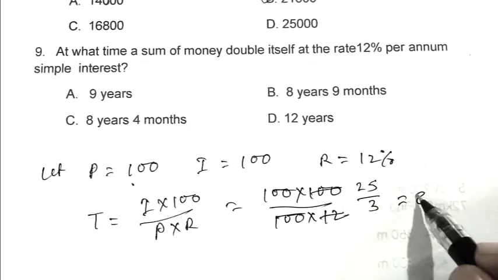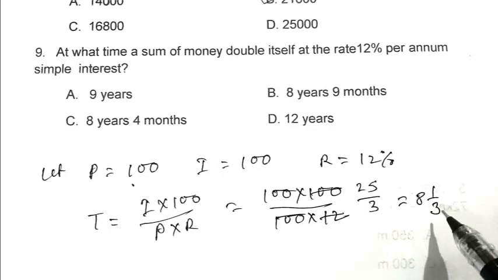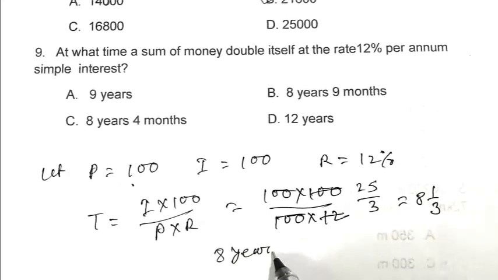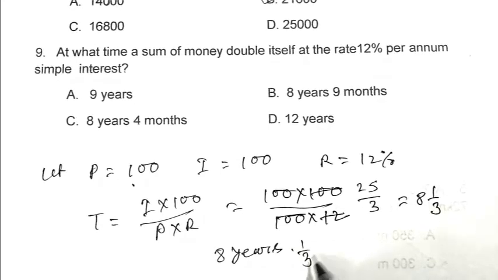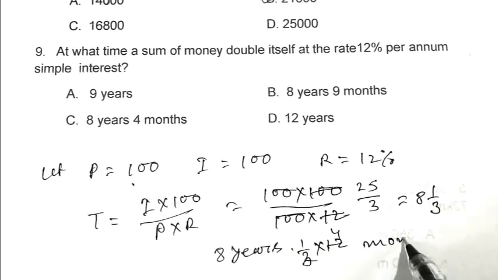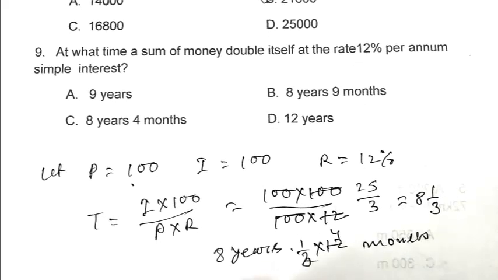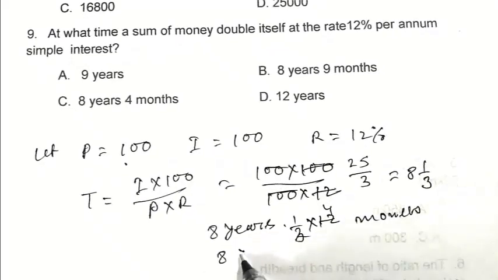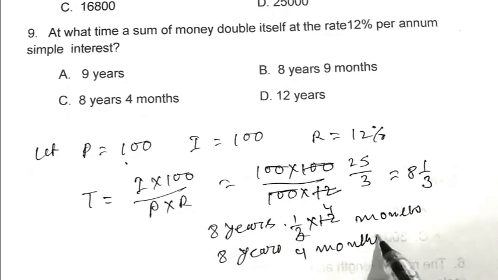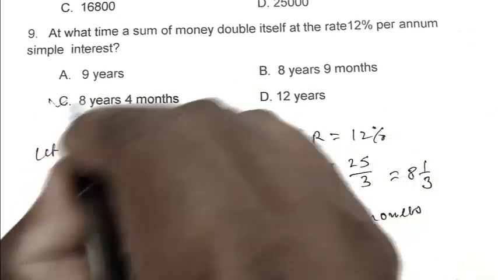That is 8 whole 1 by 3. So 8 years and 1 by 3 into 12 months. So 8 years 4 months. So C is the right answer.